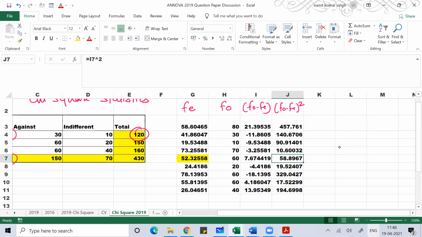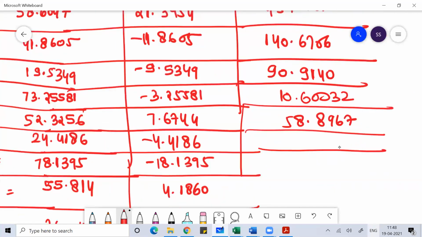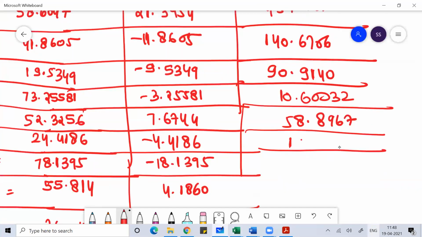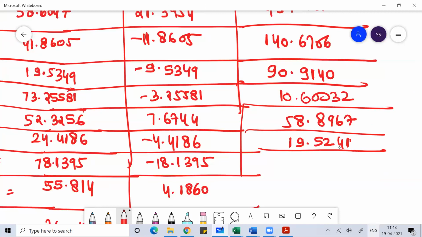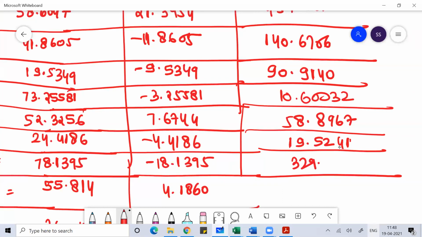So 58.8967, then 19.524, then 329.0427. Clear?